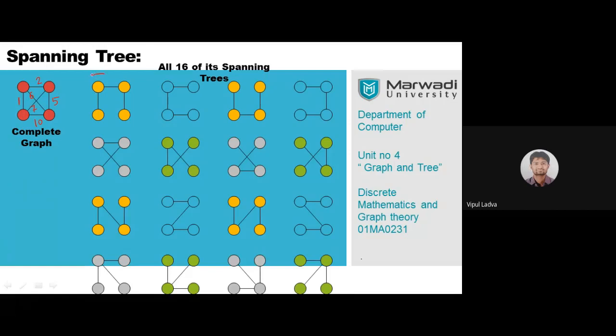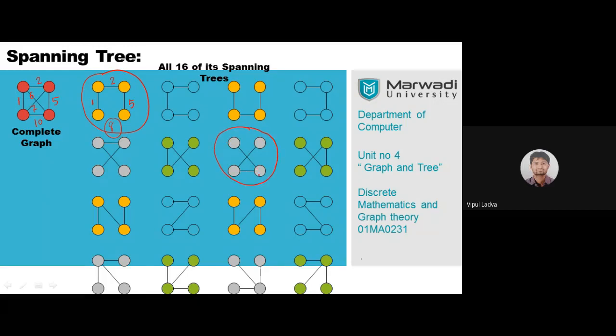Now, this is one of the spanning trees. Numbering does not matter; I cannot say this is the first one or this is second. But this is one of the spanning trees out of those 16. Now, what is its weight? 1, this is 2, and this is 5. Now add all that weight. 8. The total weight is 8. Okay?